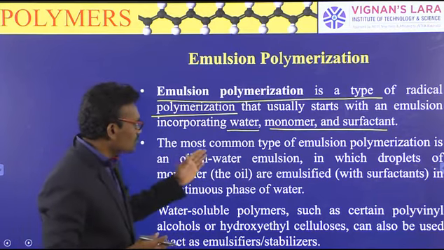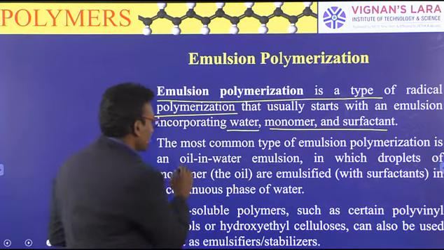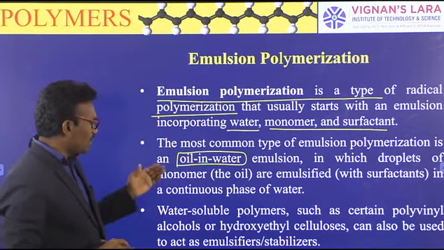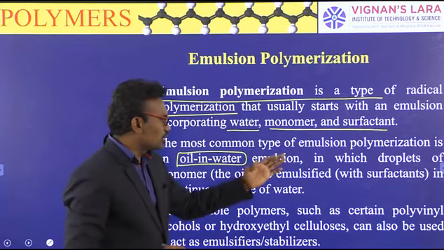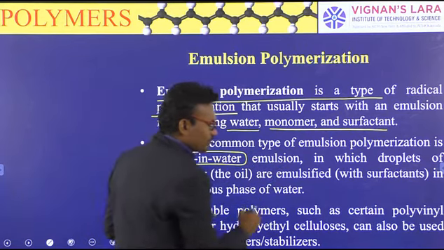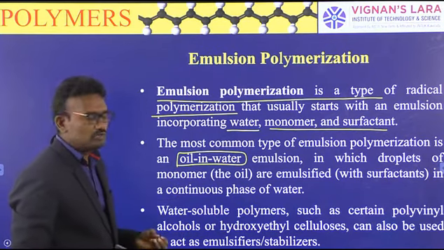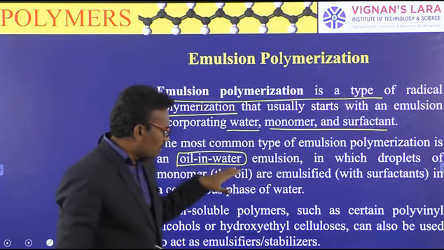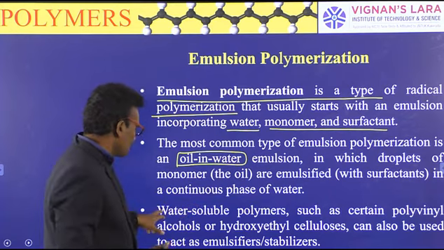The most common type of emulsion polymerization is oil in water, where the oil acts as the monomers, in which droplets of monomer are emulsified with surfactant. By use of surfactant, the oil is emulsified in water.